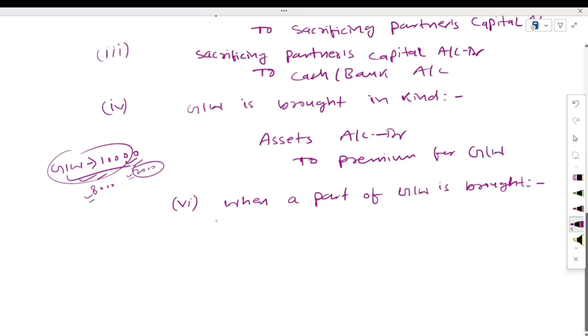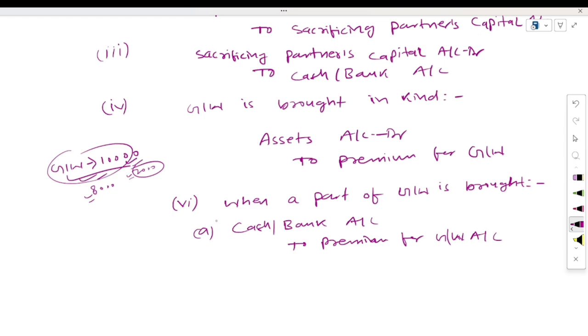The entry you will pass here is cash or bank account debit to premium for goodwill account. Here 10,000 is the goodwill amount that you have to bring, but you are bringing 8,000. Then the 8,000 amount we will enter here. The remaining 2,000 will be adjusted from their capital account.